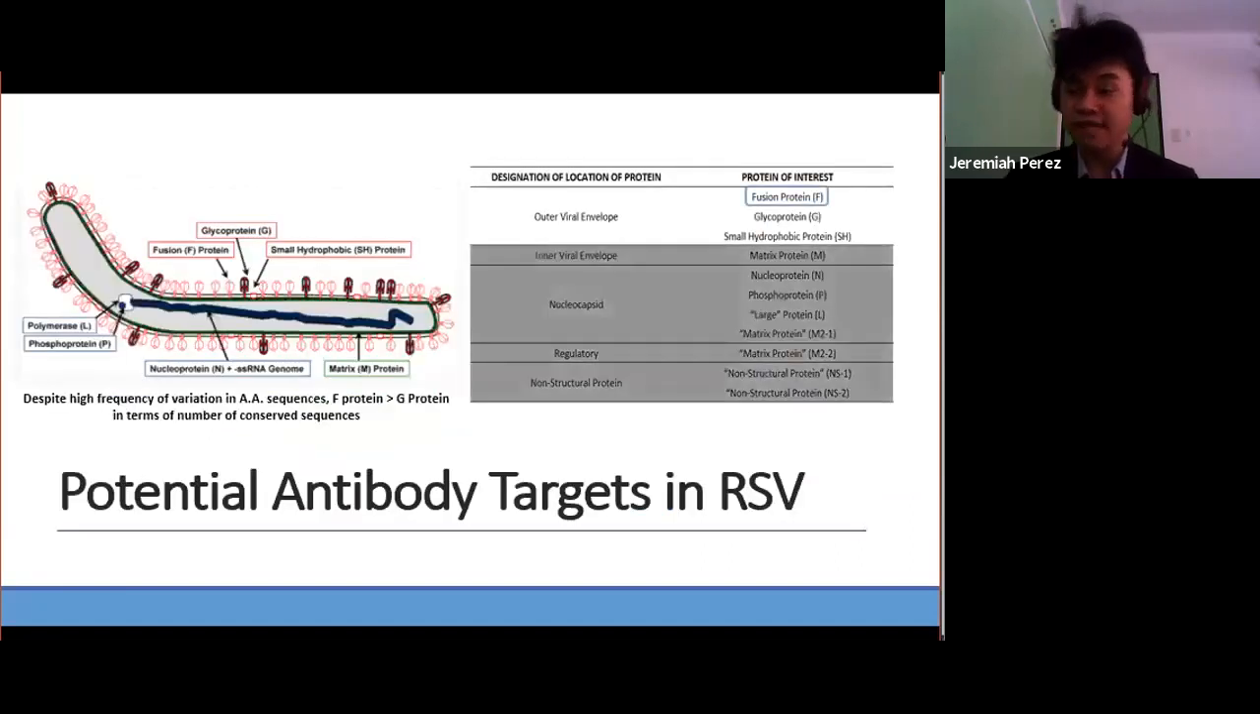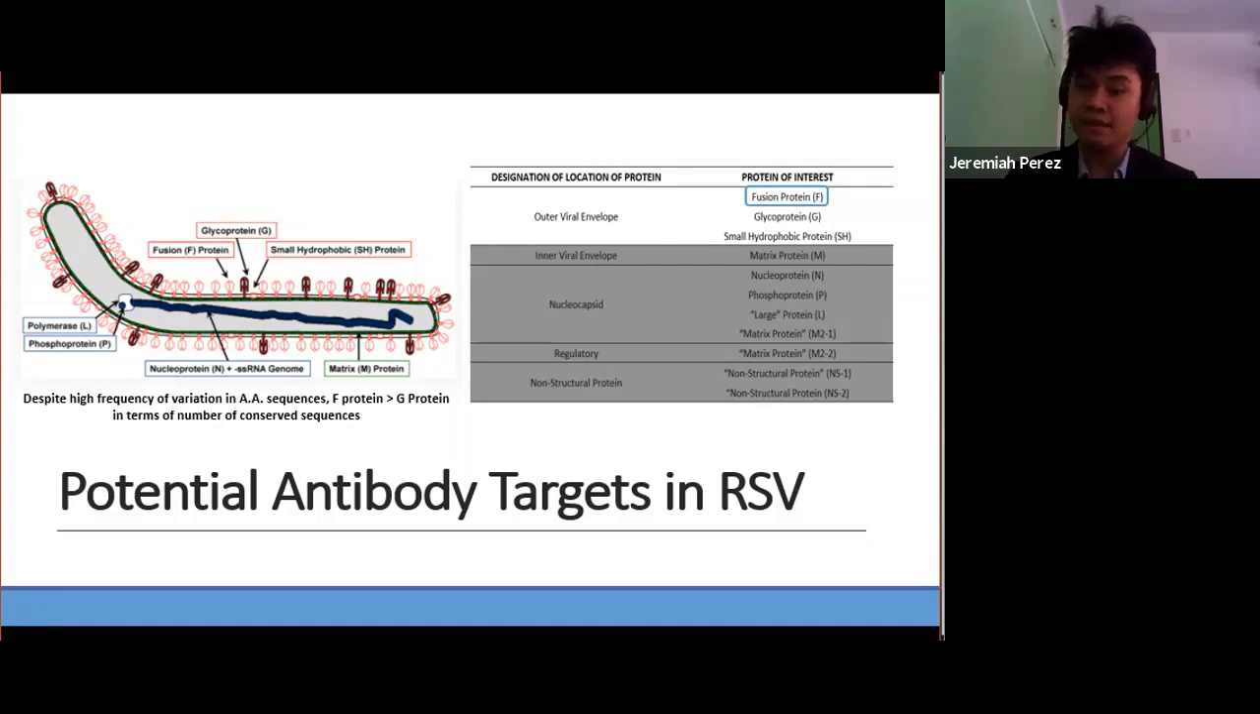So, of the 11 proteins in RSV, the fusion protein presents itself as a viable target due to its accessibility to neutralizing antibodies and its relatively more conserved nature compared to the G protein in terms of frequency of amino acid variation. Additional studies suggest that the A subtype poses a larger threat due to a greater risk of developing severe complications as seen in higher likelihood of hospital admission for children infected with RSVA variants.